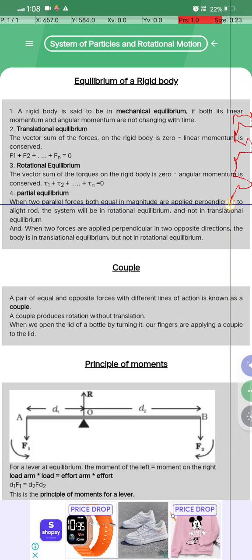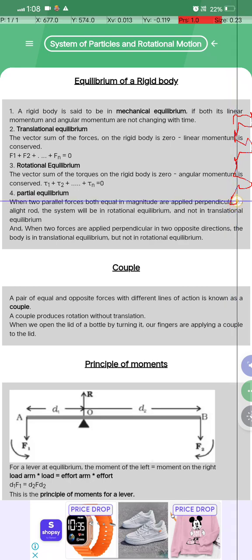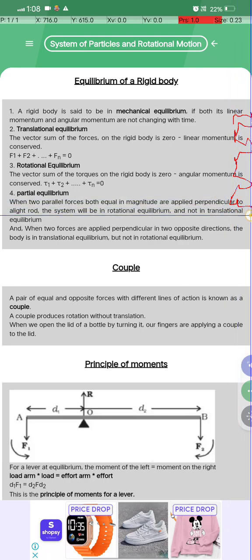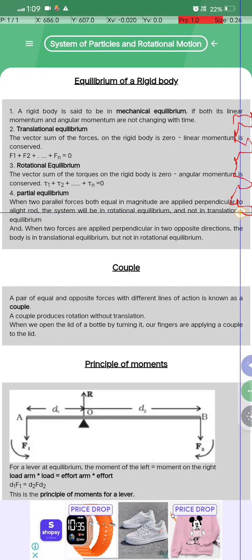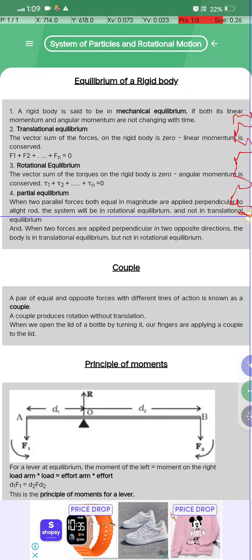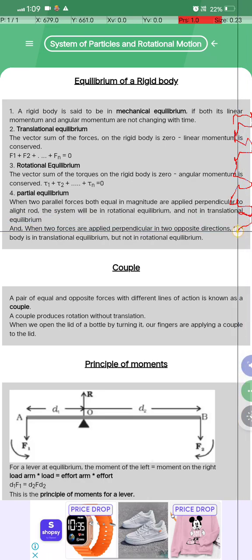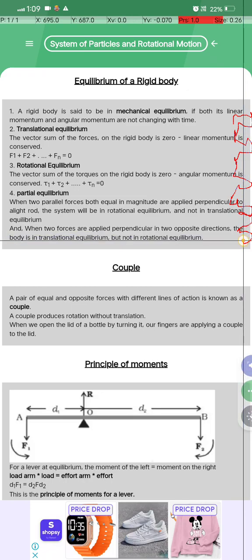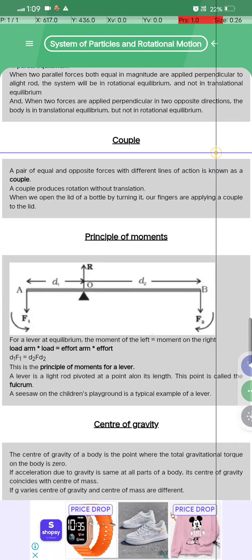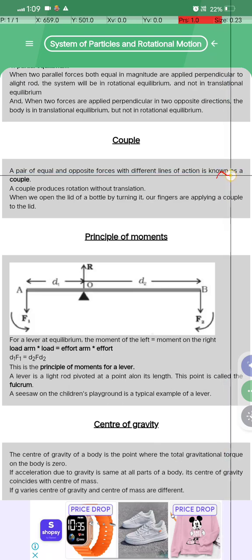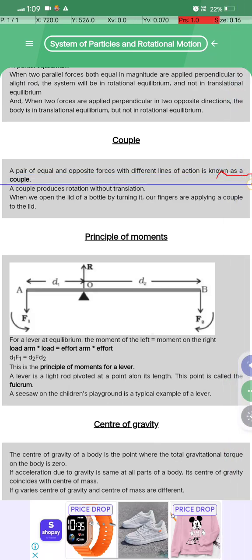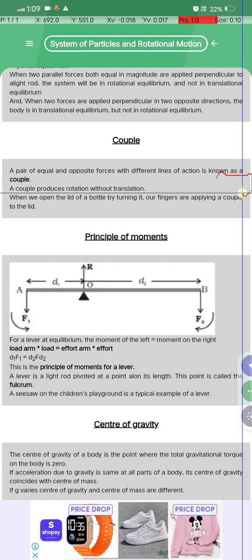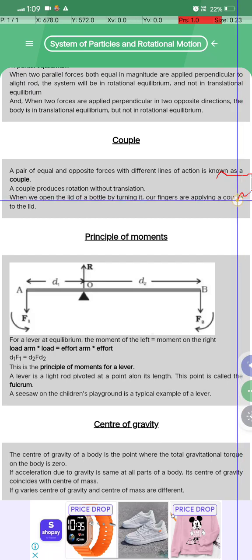Partial equilibrium क्या. When two parallel forces, both equal in magnitude, are applied perpendicular to the ends of a rod in the same direction, the system will be in translational equilibrium and not in rotational equilibrium. And when two forces are applied perpendicular in two opposite directions, the body is in rotational equilibrium but not translational equilibrium. Couple क्या होता है? The pair of equal and opposite forces with different lines of action is known as a couple. The couple produces the rotation without the translation.